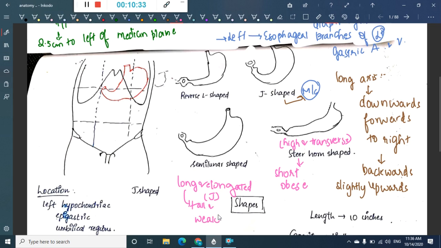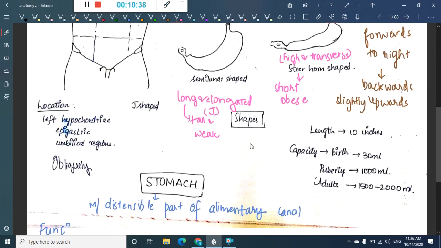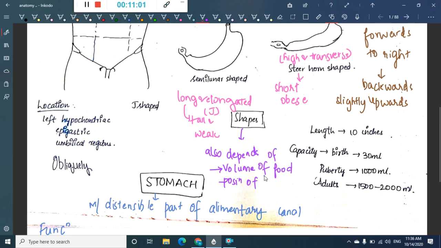Even in some individuals the shape of the stomach will depend upon other features. The volume of fluid and the volume of food he takes will also determine the shape of the stomach. It also depends upon the position of the body, that is erect or sleeping, supine position.